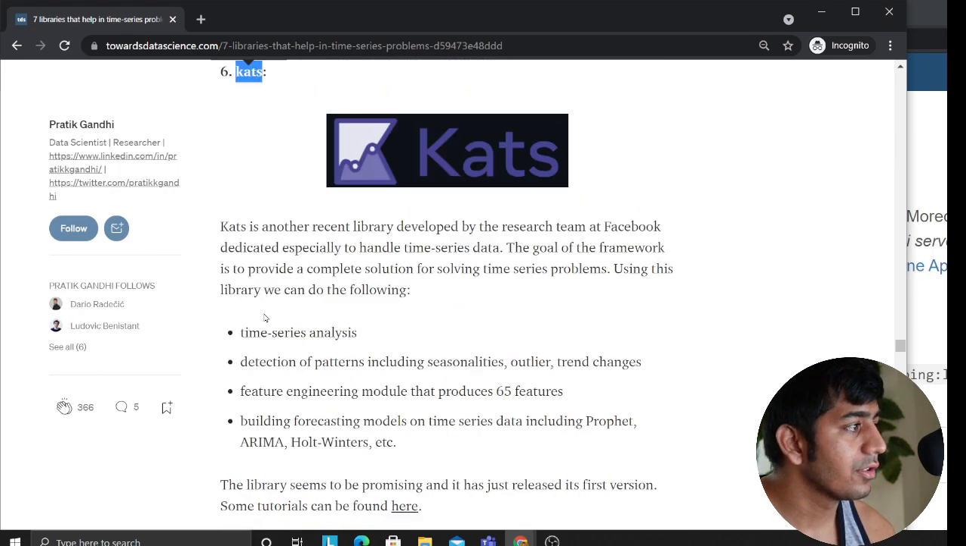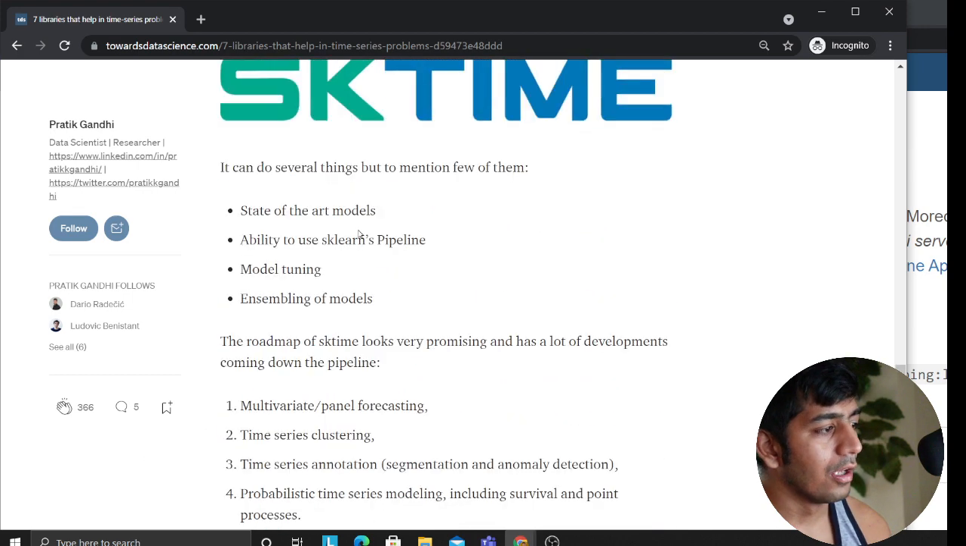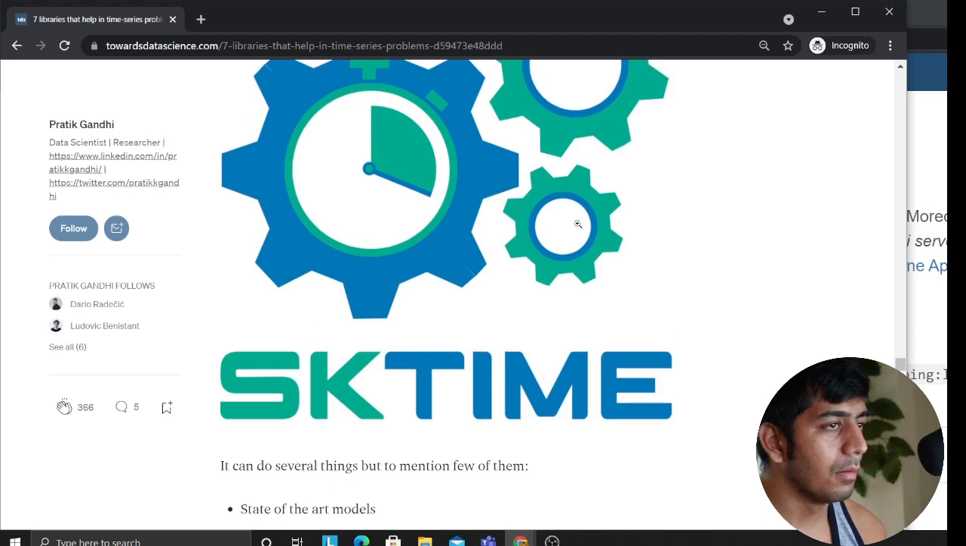So Kats, okay. And the seventh one would be Sktime. Sktime is, as the name suggests, a unified Python library that works for time series data and is scikit-learn compatible. It has models for time series forecasting, regression, and classification. The main goal was to incorporate scikit-learn. Okay, scikit-learn. So basically a top level module on that.